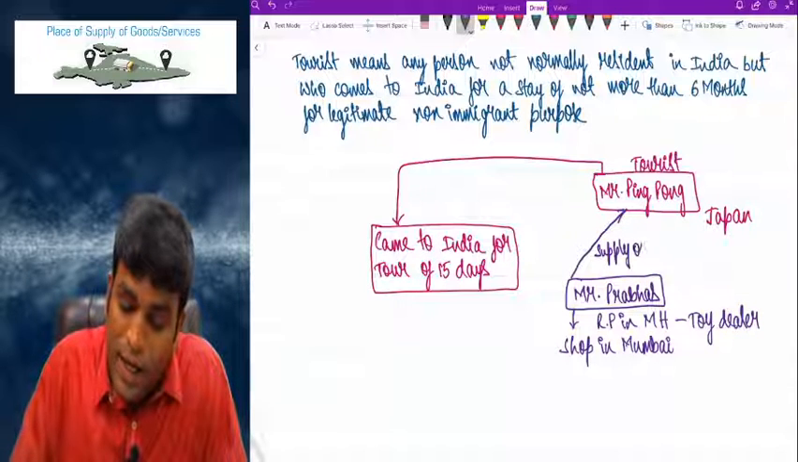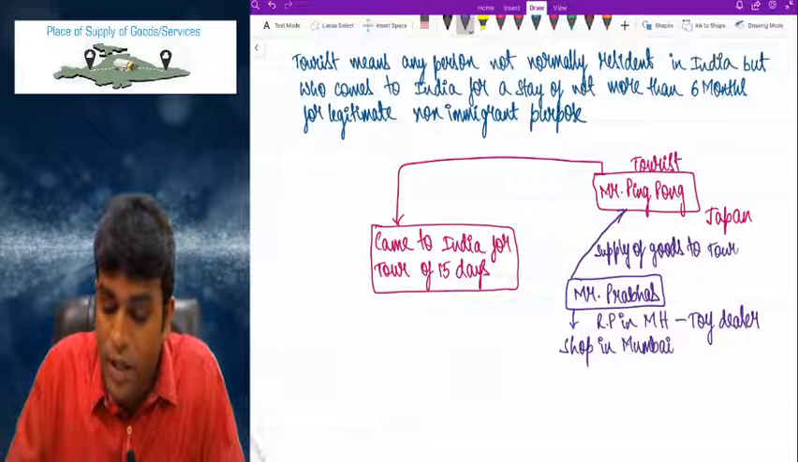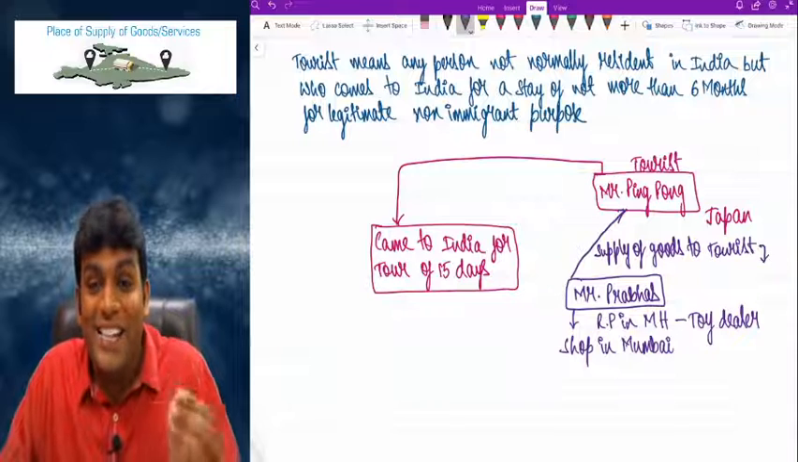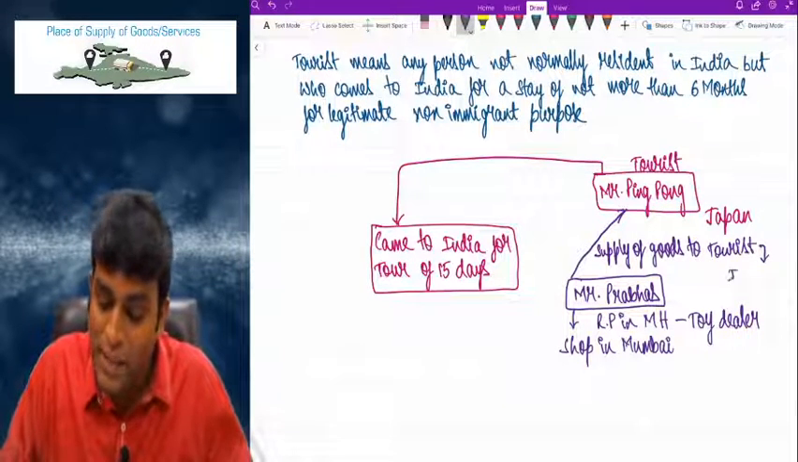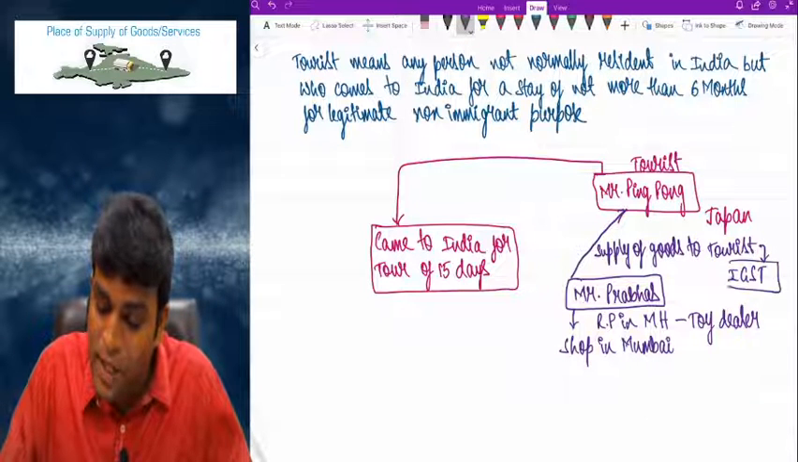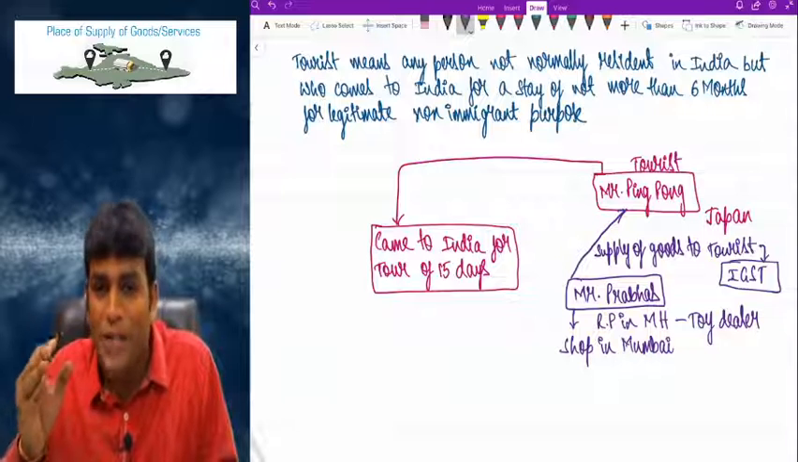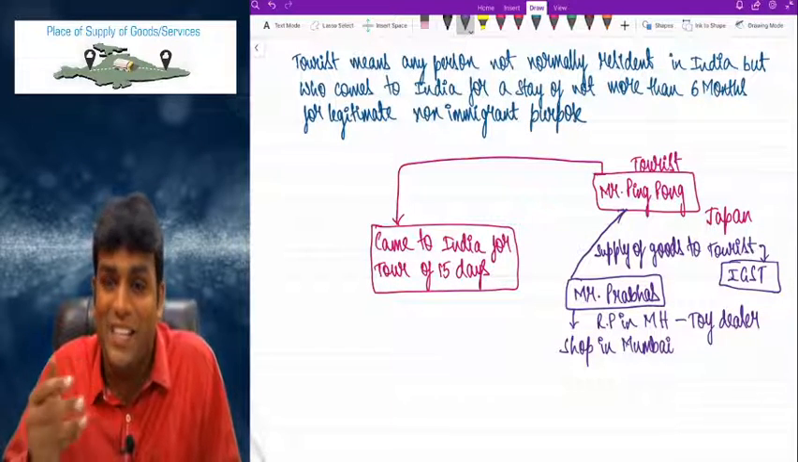Prabhas is making a supply of goods to a tourist. In that case, my dear friends, Prabhas should not charge CGST and SGST, but Prabhas should definitely charge something called IGST, my dear friends. Because whenever there is a supply of goods to a tourist, as per GST law, it is regarded as interstate supply.